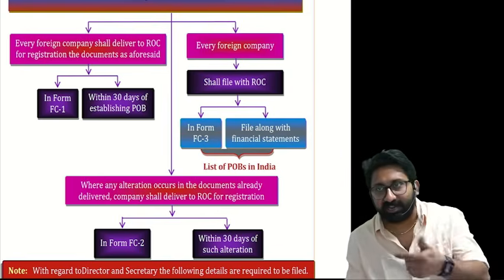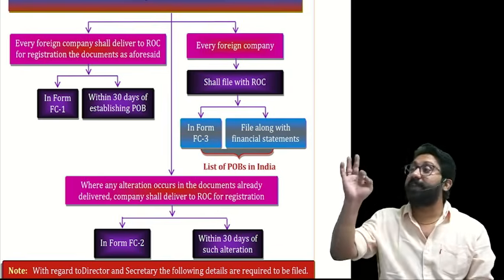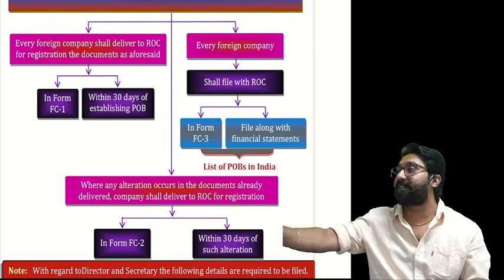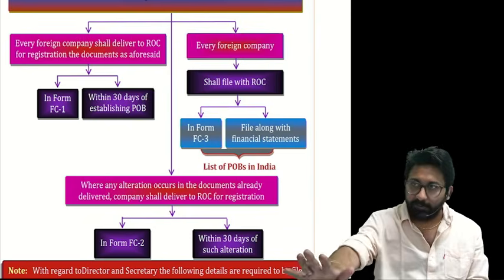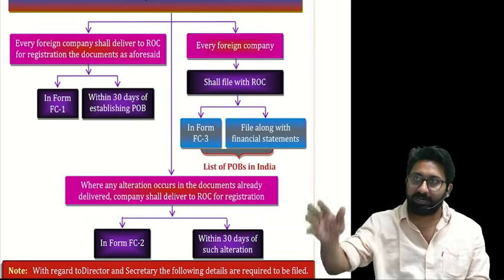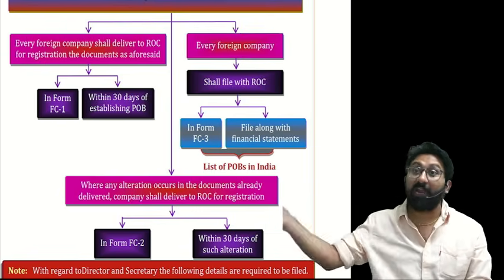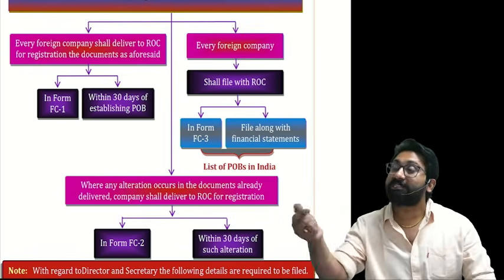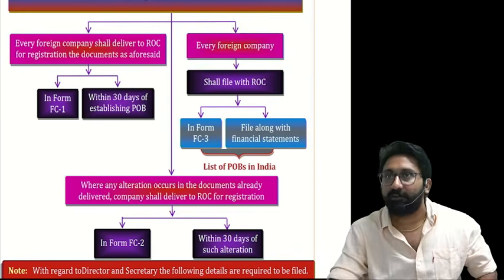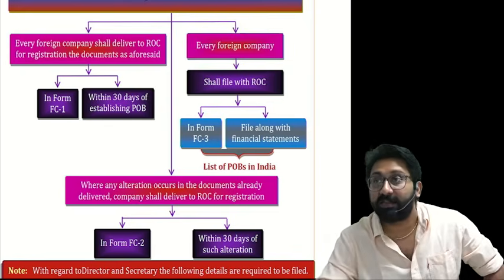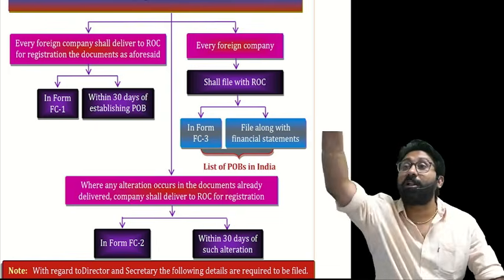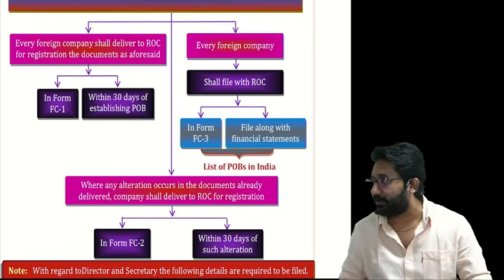Along with P&L, balance sheet, audit report, board report, notes to accounts, a foreign company has to file one extra document, Form FC3. It contains the list of all the POBs during that financial year.